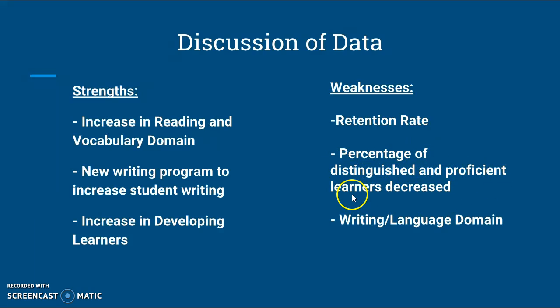The percentage of distinguished and proficient learners decreased as we looked at 16-17. These two areas decreased, which is really not what we need. We need those percentages to stay higher. And then, again, the writing and language domain was a significant weakness for us. We had 30% of kids who did not master that domain.